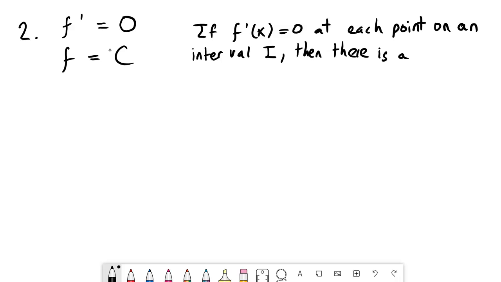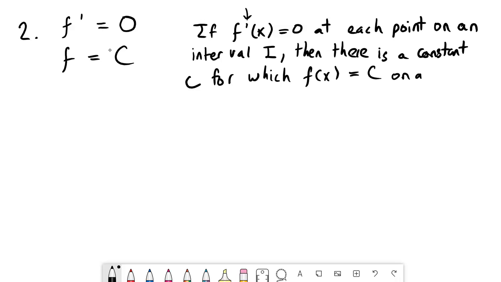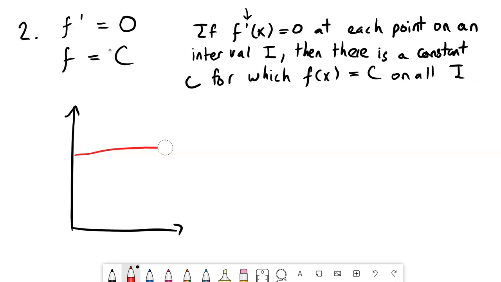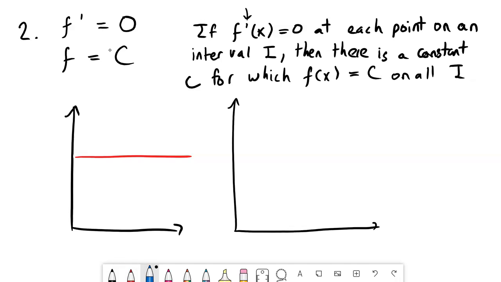there is a constant c for which the original function, f of x, notice that this is f prime and this is f of x, is equal to c on all of I. In other words, if we look at this graph, let's say it's a constant value like this. Not a great constant value. A flat line, right? We take the derivative of the function, and we get something that looks like this. This is 0, basically.